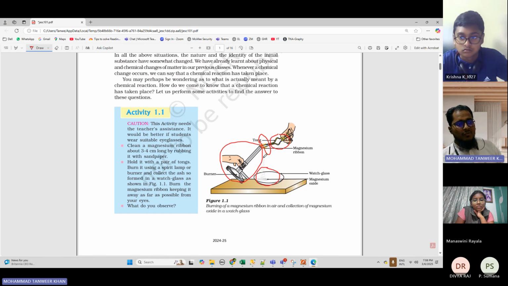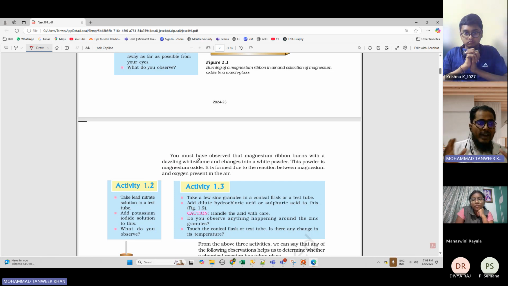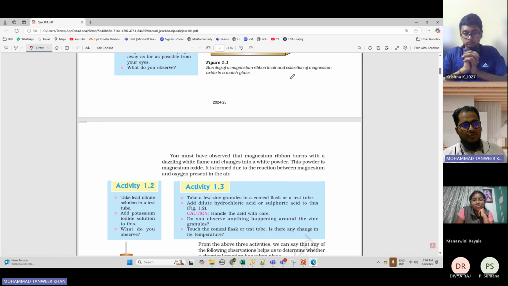So the ash you're getting here is what they're telling about. You must have observed that the magnesium ribbon burns with a dazzling white flame. When you burn the magnesium ribbon, it gives a white flame and changes into a white powder. That is what I am showing you here.